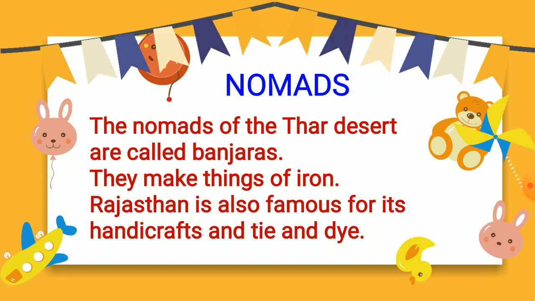Banjaras are the people who move from one place to another in search of food. Along with that, Rajasthan is also famous for its handicraft and tie and dye, that I explained in the previous slide also, that people make different articles using the handicraft skill, and later on these items are sold in different markets.